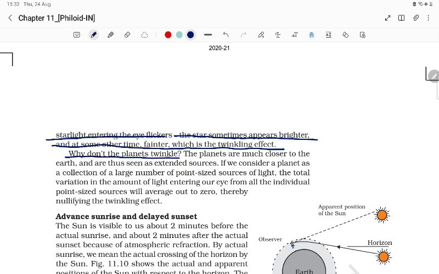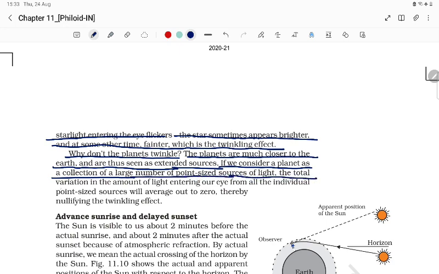Why don't the planets twinkle? The planets are much closer to the earth and are thus seen as an extended source. If we consider the planet as a collection of a large number of point-sized sources of light, the total variation in the amount of light entering our eyes from all the individual point-sized sources will average out to be zero, and therefore nullify the twinkling effect.